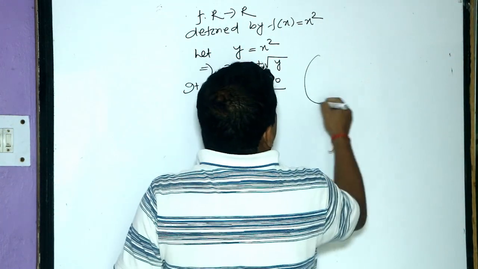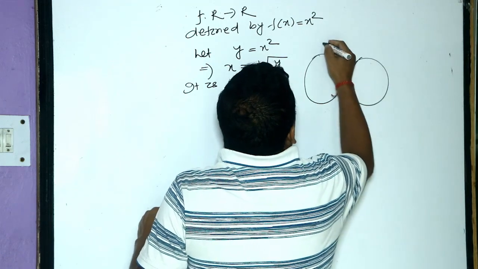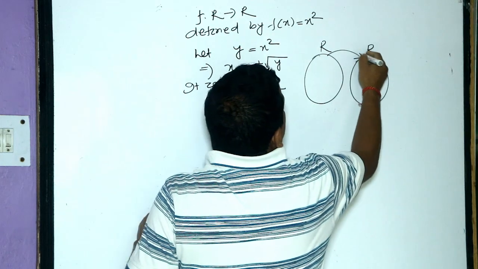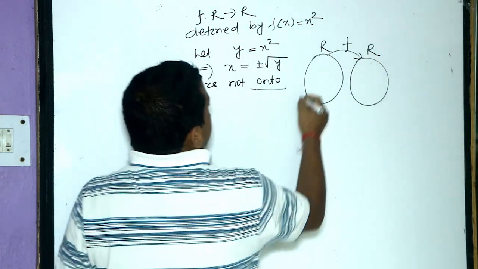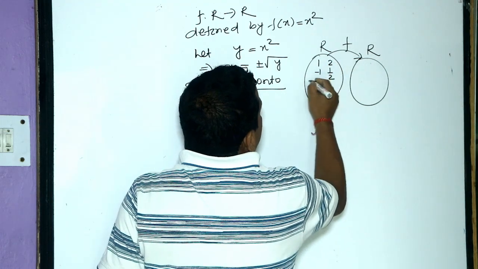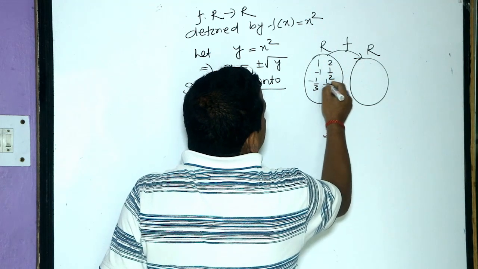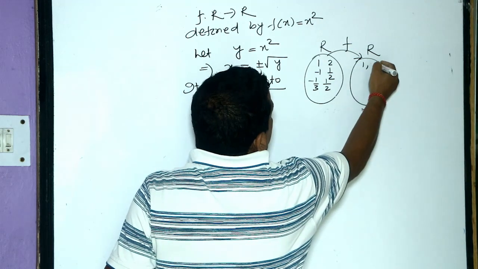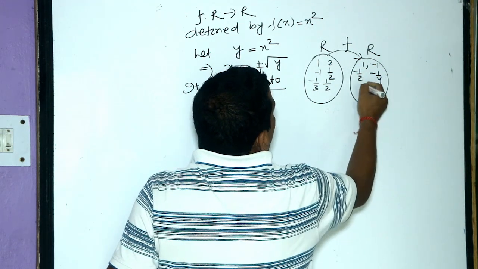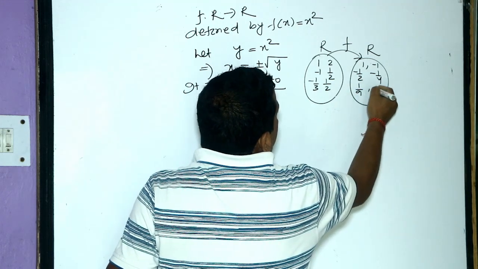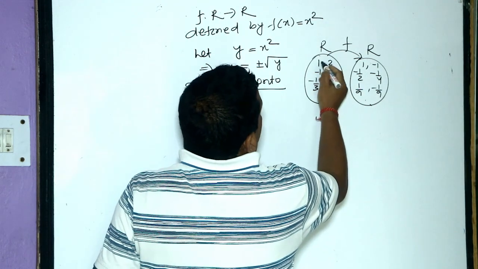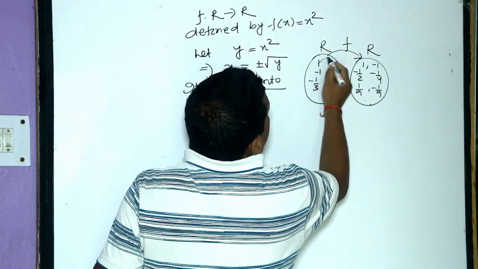If we test diagrammatically, this is set R and this is set R. We take the function from R set to R set. Here 1, minus 1, 2, 1 by 2, minus 1 by 2, 1 by 3, like that. Here it is also 1, minus 1, minus half, minus 1 by 4, 1 by 9, minus 1 by 9. If we take 1, it goes to 1.